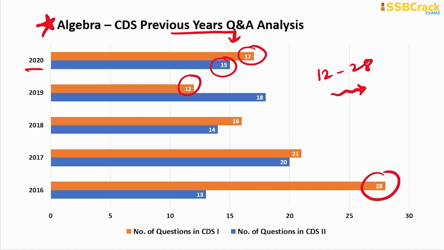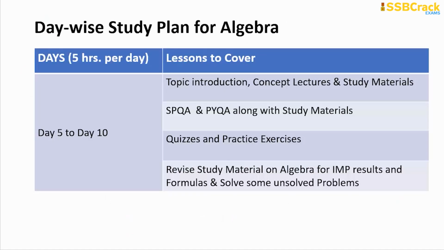All right, so what should be the study plan for the last 50 days? You have to dedicate mandatorily 5 hours per day, and from day 5 you shall start the study for algebra and finish it by day 10. How? First of all, go through the topic introduction lecture, all the concept lectures and their study materials, then switch to SPQA, PYQA video lessons and also refer to their study materials, and then attempt the questions from quizzes and practice exercises for better practice.